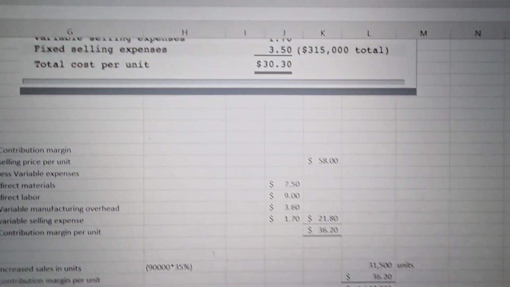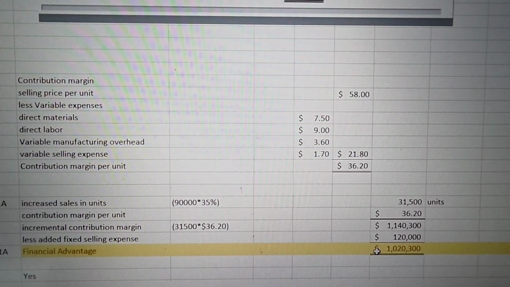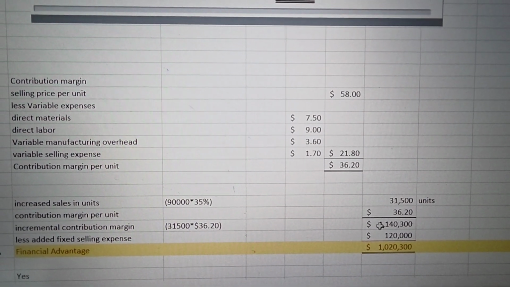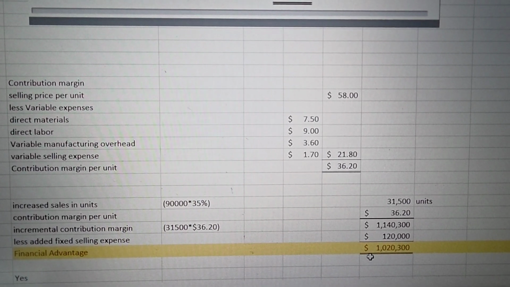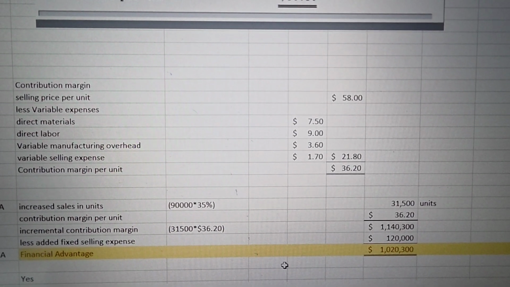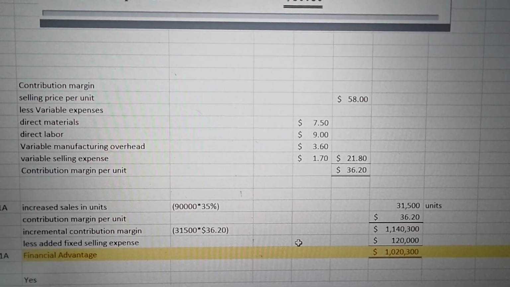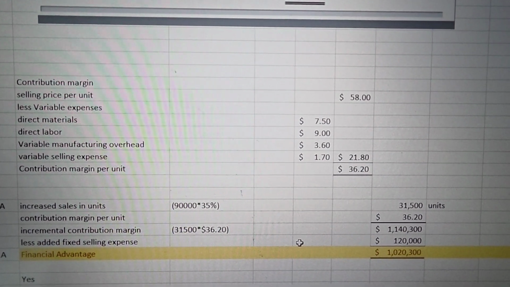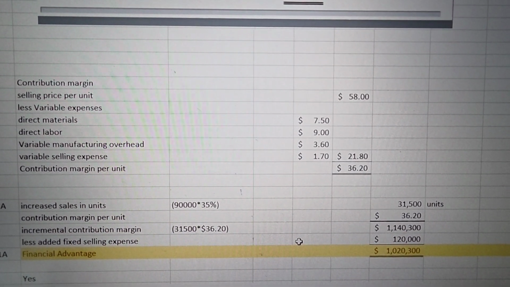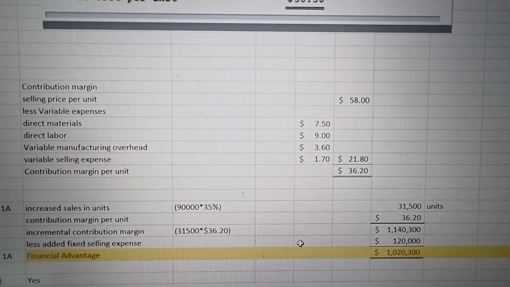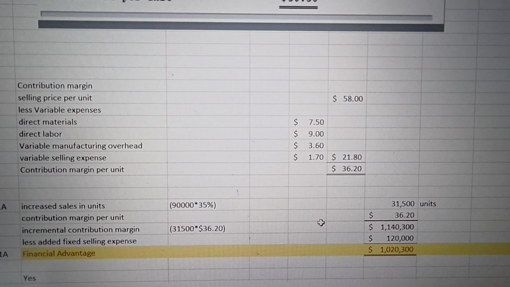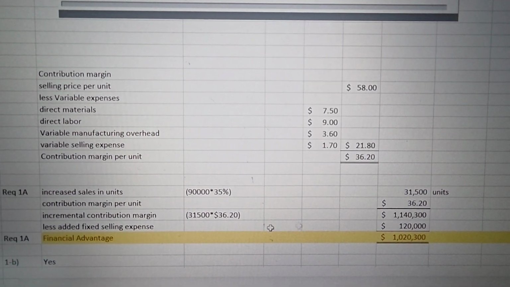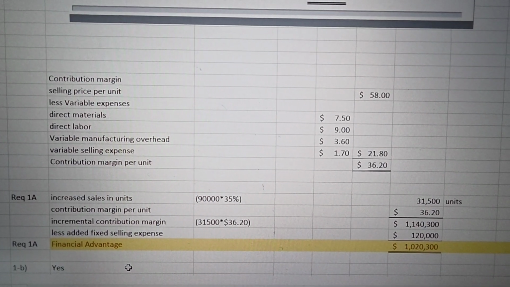Now to increase the sales, we only need to spend on additional selling expense, which is given in the question as $1,20,000. So we see that if we produce these extra 31,500 units, we will get a profit of 1,020,300, which is the financial advantage. And on this we don't need to spend any additional fixed manufacturing overhead, only additional fixed selling expense is to be paid. Besides that, we will incur these variable expenses. So thus we can produce these extra units.